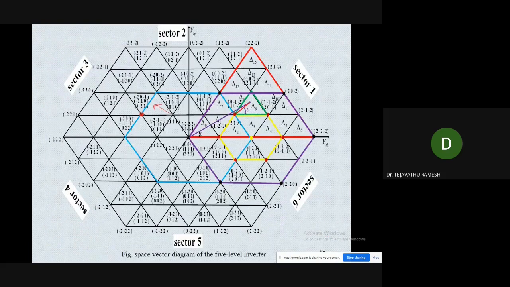As I said, it is the same here. Here also we have 3 vectors, here also 3 vectors, and here also 3 vectors. Among these 3, 3, 3, which one is the nearest? We need only 3, but there are 9. So this is the difficulty we are getting.